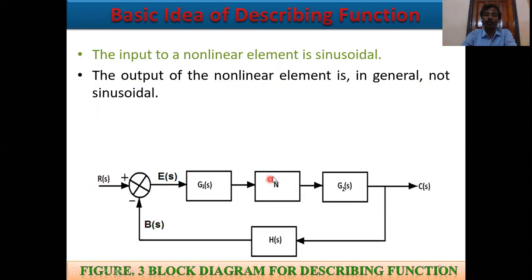This is the output of the nonlinear path. This is N, the nonlinear section, G1(s) the linear section and G2(s) a linear gain, and this is a minimum phase or low pass filter. And this is the feedback path, H(s), the feedback element.